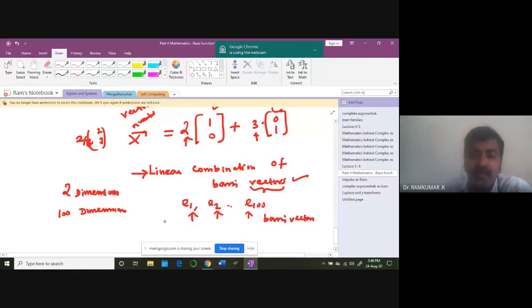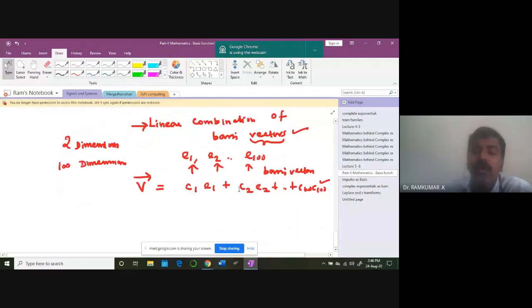Okay, and let us take a vector V in 100 dimensions. Then we can represent that as C1 E1 plus C2 E2, and it goes on up to C100 E100. We'll be having 100 vectors. Okay, and every time, how do you compute C1? Can somebody help me out? C1, C2, how do you compute them?